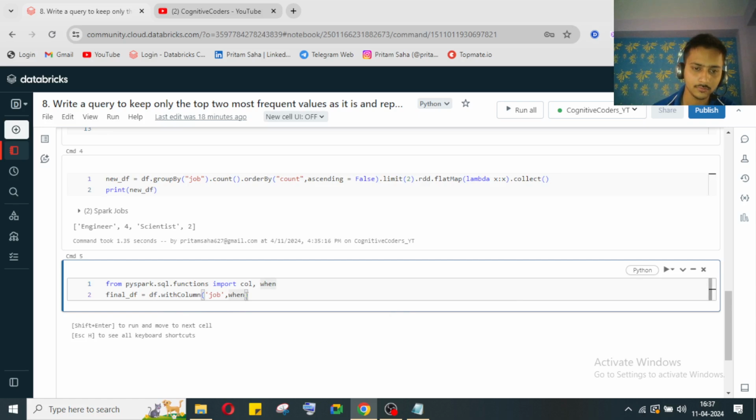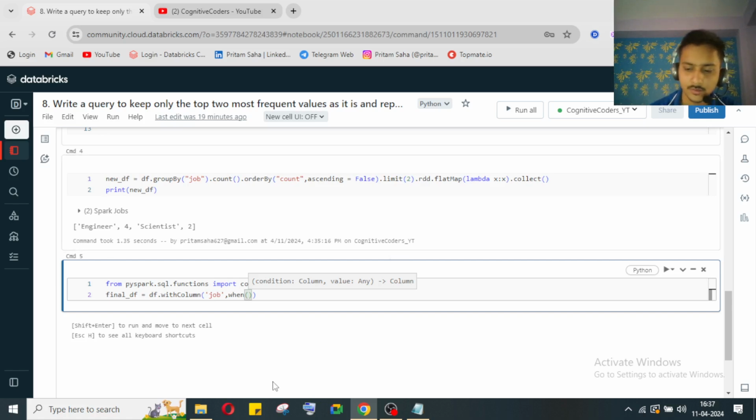So what we need to check is, whatever jobs we have on a row basis, whether it is existing in this list or not.